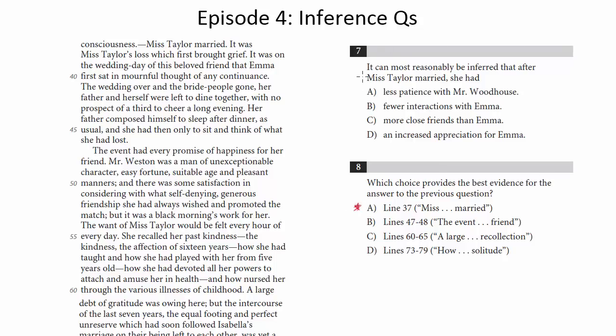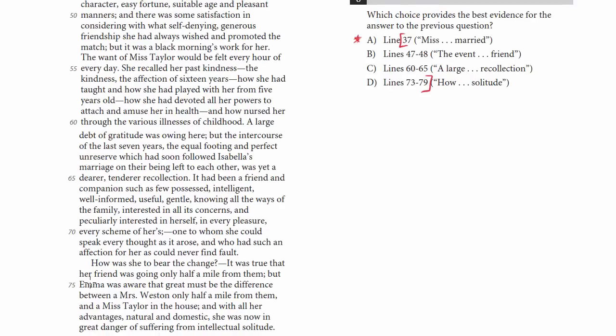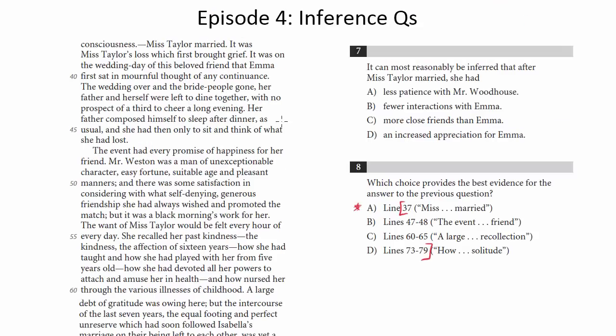But let's take a look at number 7, and let's see what we've got here. So it can most reasonably be inferred that after Miss Taylor married, she had what? Now, again, we bracket the passage from 37 to 79. We expect our answer is going to be somewhere in these lines. Let me find the pieces here that might tell us how Miss Taylor and Emma's relationship might change. So let's see. Miss Taylor married.